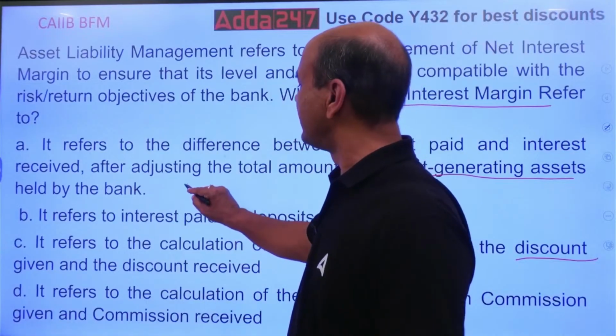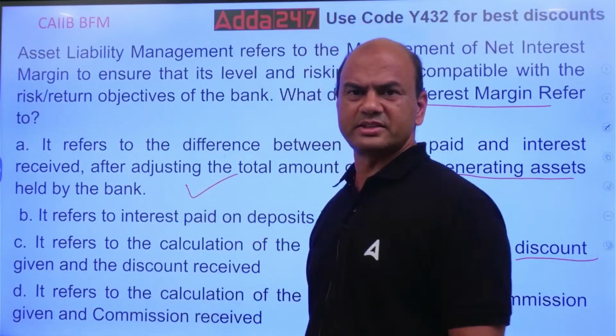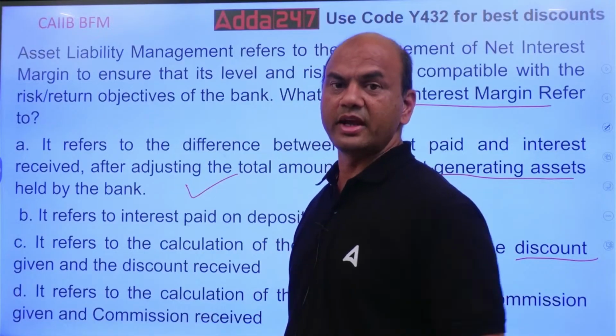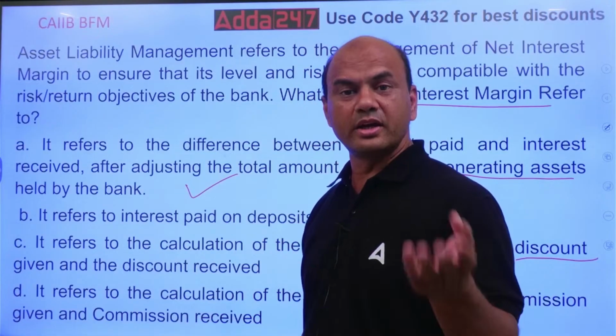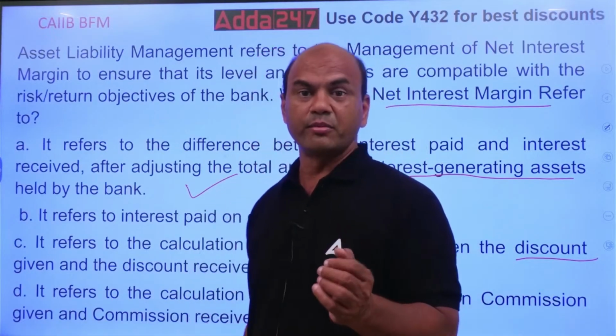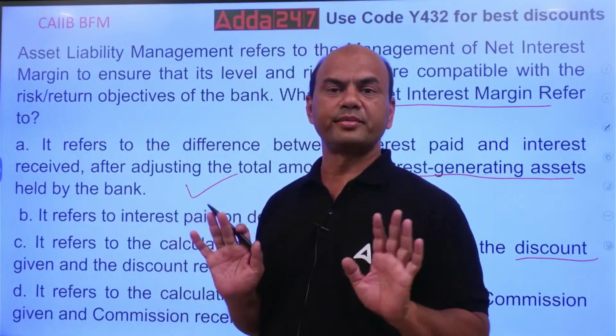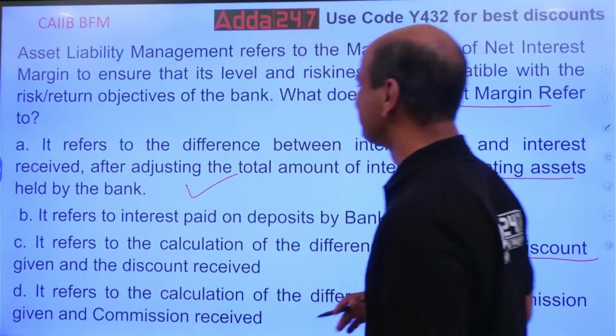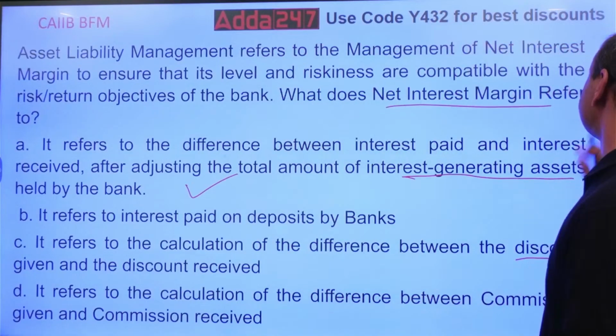First one, A. Right? Just now I gave you NII upon assets. NII means what? Loan interest minus deposit interest. The interest which I receive minus the interest which I give. That's the difference, upon assets. So the answer is A.